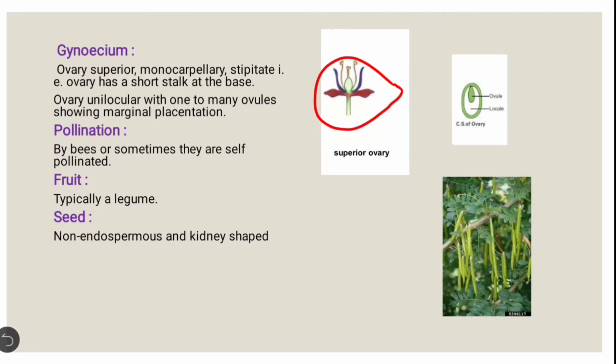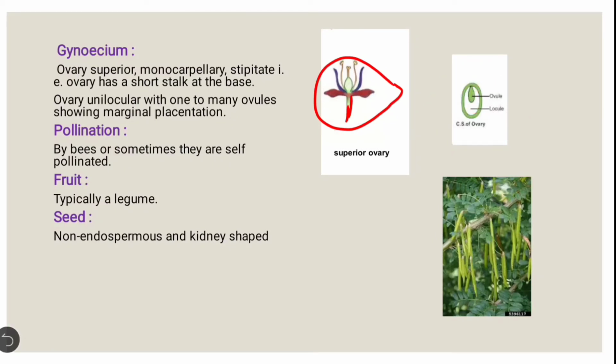They are stipitate. It means the ovary has a short stalk at its base, and the ovary is unilocular with one to many ovules showing marginal placentation. You can see this in the figure. This is the figure of marginal placentation. In this, the ovary is unilocular, and the ovules are attached to the margin portion. So this is known as marginal placentation.